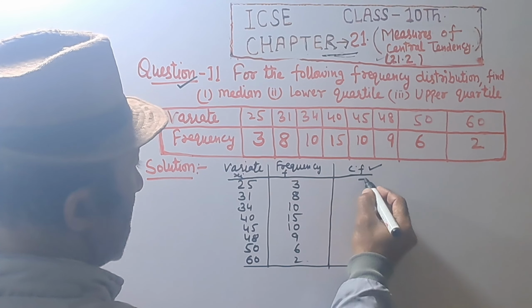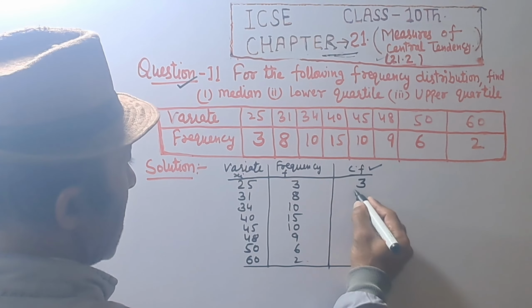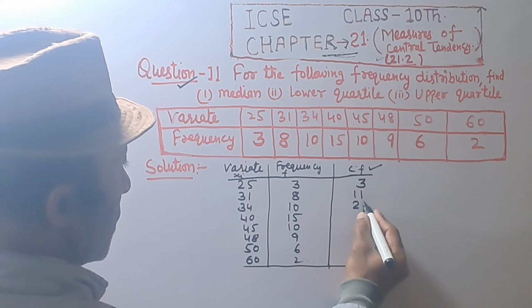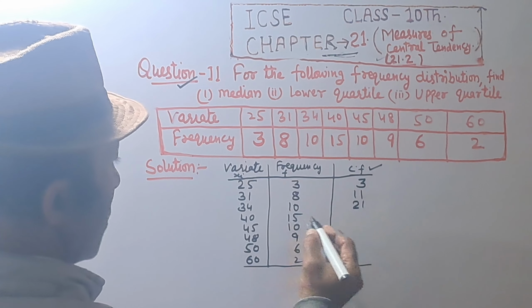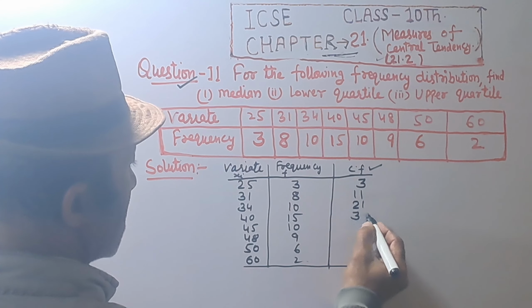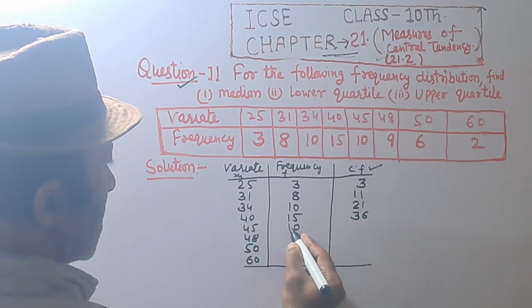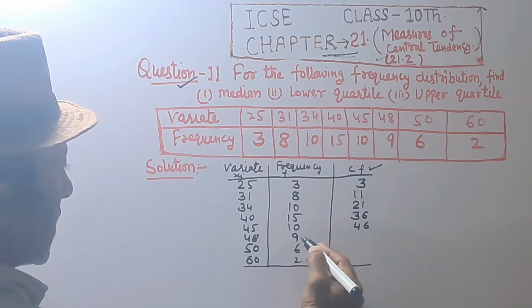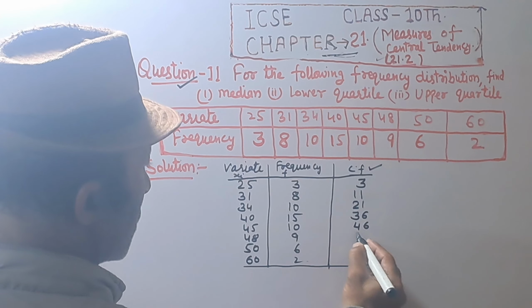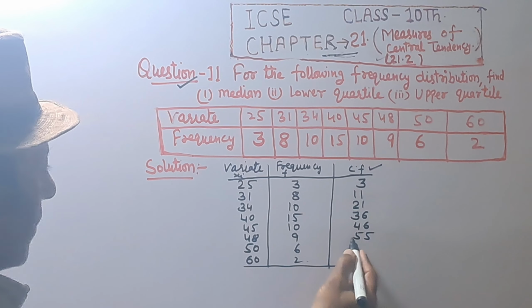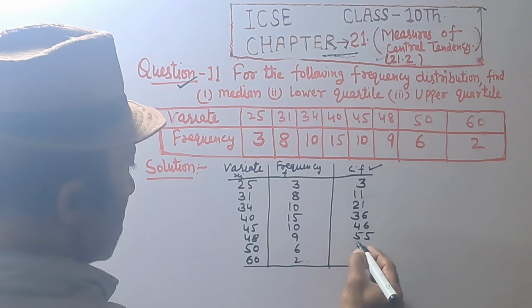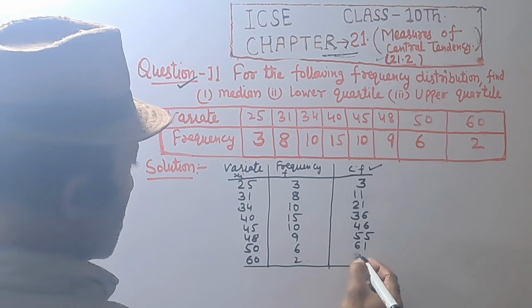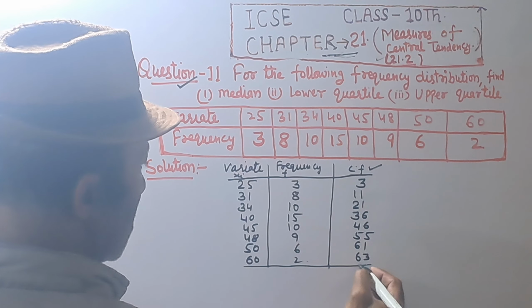Cumulative frequency 3 as it is, 3 plus 8 equal to 11, 11 plus 10 is equal to 21, 21 plus 15 is equal to 36, 36 plus 10 equal to 46, 46 plus 9 is equal to 55, 55 plus 6 equal to 61, 61 plus 2 equal to 63.